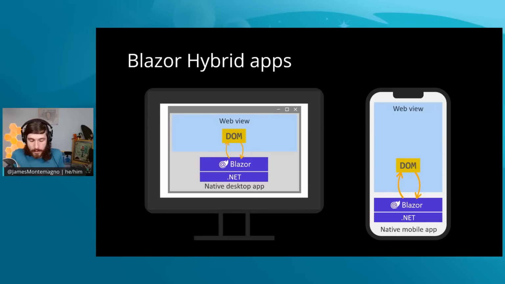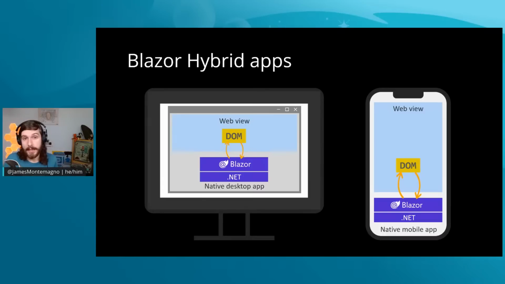The cool part here, when you think about it, is .NET MAUI, WinForms, WPF, they already have a .NET runtime that is bundled and compiled into the native application. So what happens here is Blazor Hybrid has a Blazor WebView component that each of those frameworks can use. So in .NET MAUI, it's a Blazor WebView that you can use as a control and load Blazor content.